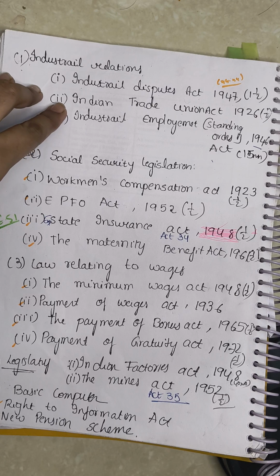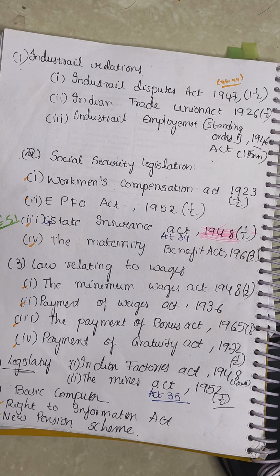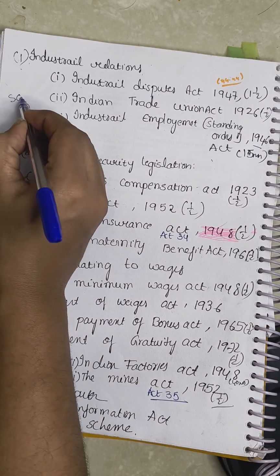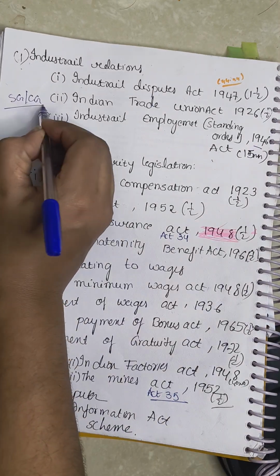If there are any issues in trade unions, or disputes between employees and employers, the Trade Union Act will help solve these problems. Even the government will be involved. Mostly the state governments and central governments will be the head.